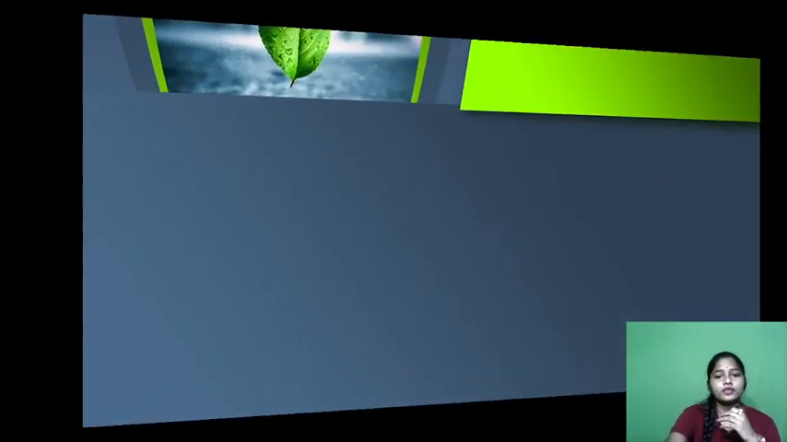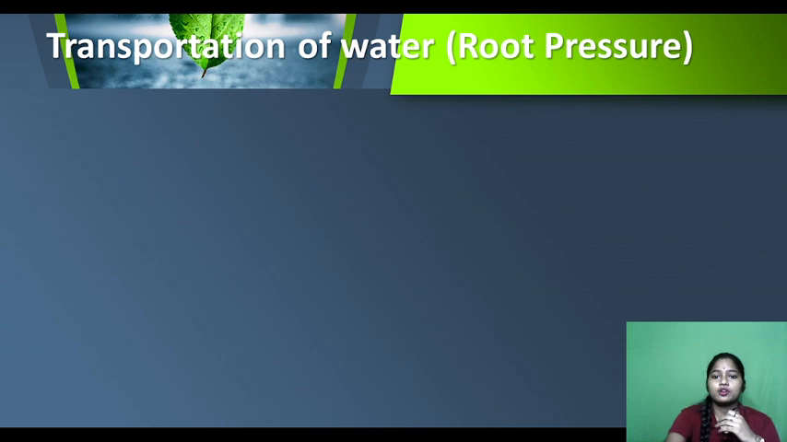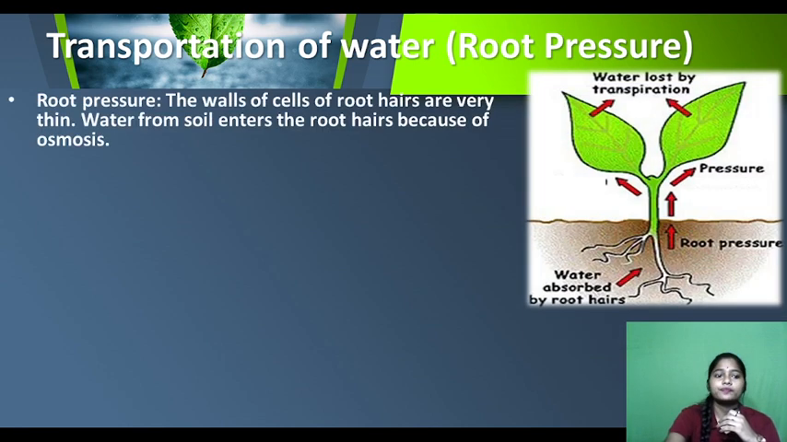Okay. So the first one is transportation of water by root pressure. See, what is root pressure? The cell walls of root hairs are very thin. We have studied different parts of the plant. So the root hairs are very thin, and water from the soil enters the root hairs because of osmosis. And we know that osmosis happens when there is a difference in concentration gradient, right? When the difference in concentration takes place, let us see.